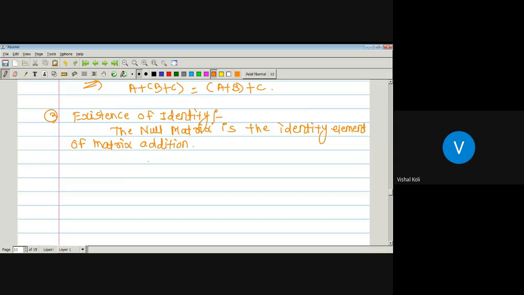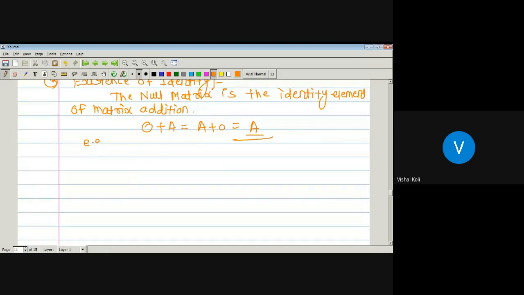The null matrix is denoted by capital O, and any matrix A plus O is equal to O plus A, which is equal to matrix A itself. For example, take this, which will be a null matrix denoted by capital O. Suppose A is a matrix of order 2 by 2 having entries a1, b1, c1, d1. So this will be a matrix.